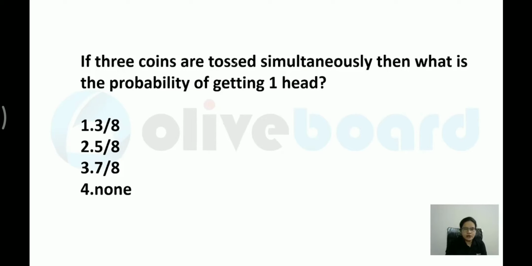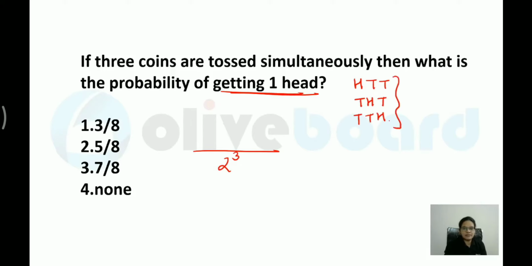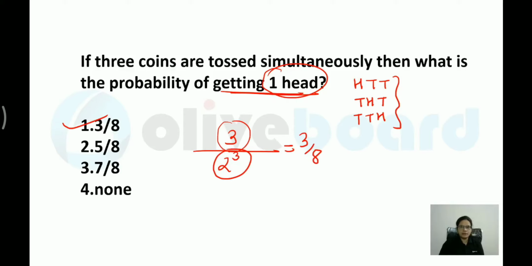3 coins are tossed simultaneously. Now when 3 coins are tossed, the denominator will become 2 cube. Then what is the probability of getting one head over here? Now when they are talking about 3 coins, one head, they are just saying one head. At least is not given. So head, tail, tail; tail, head, tail; and tail, tail, head. So these are the 3 possibilities when I have one head over here. So what will be your numerator? 3. Your value would be 3 by 8. So likewise, you have to calculate favorable cases, and total cases will depend on number of coins over here.